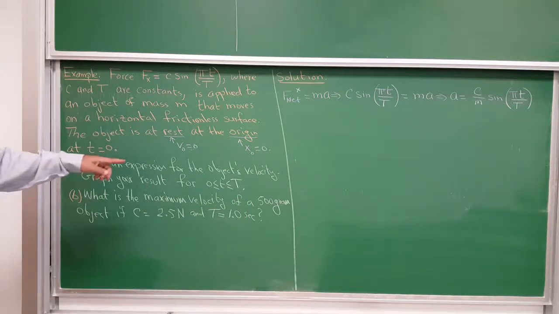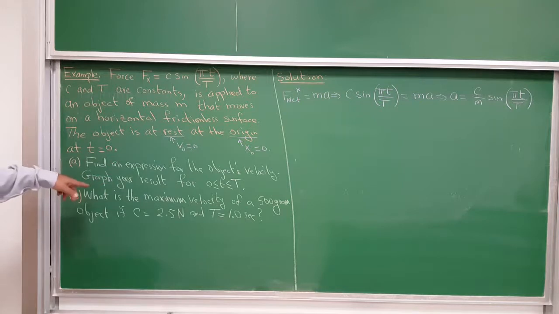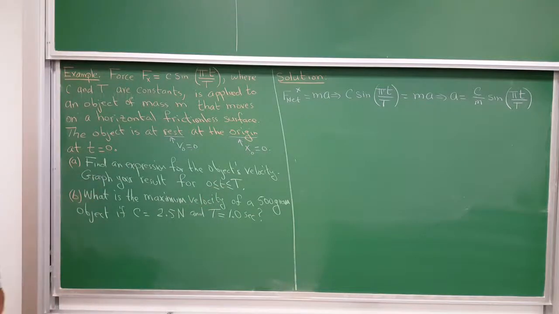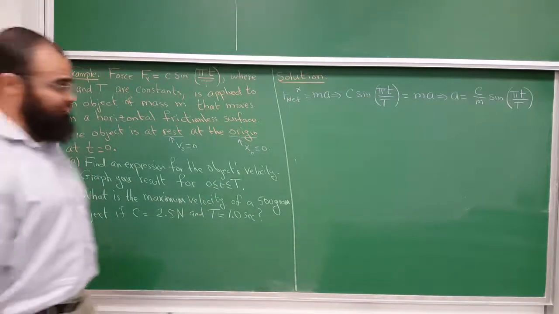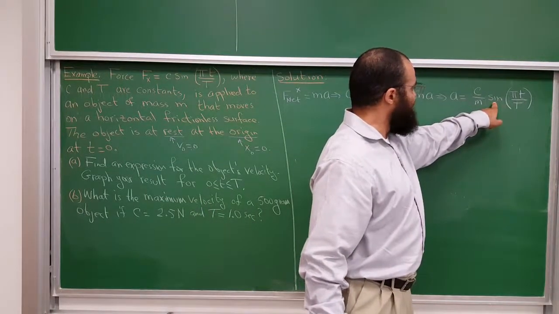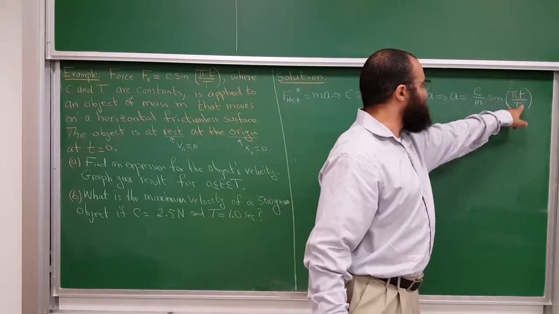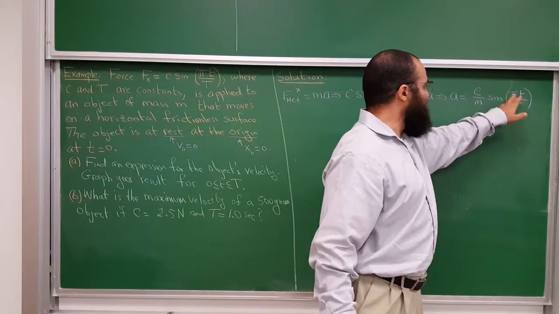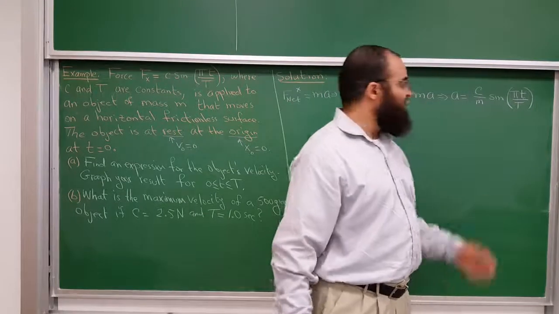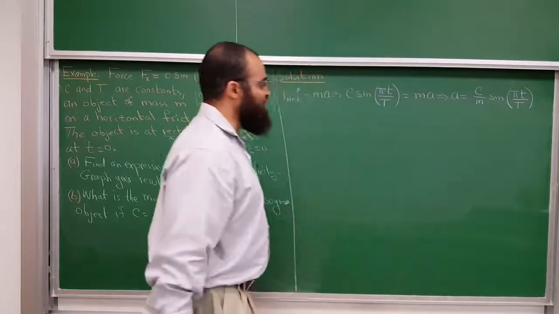They say find an expression of the object's velocity and then graph your result for this time interval. Let's find an expression for the object's velocity. You see here the acceleration depends on the sine of pi times the time divided by capital T. Pi is a constant, capital T is a constant. So it's the sine of something times the time. So the acceleration is not constant.